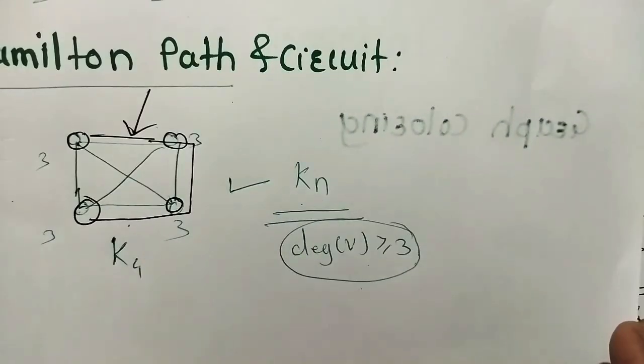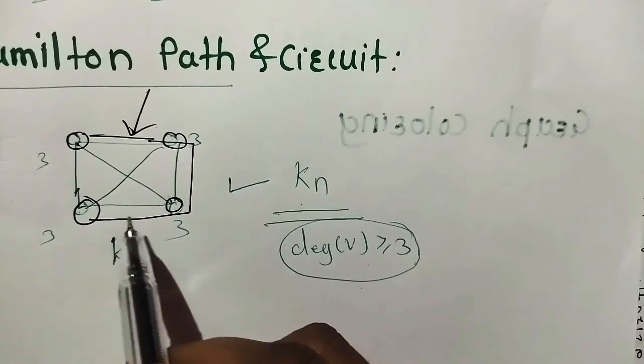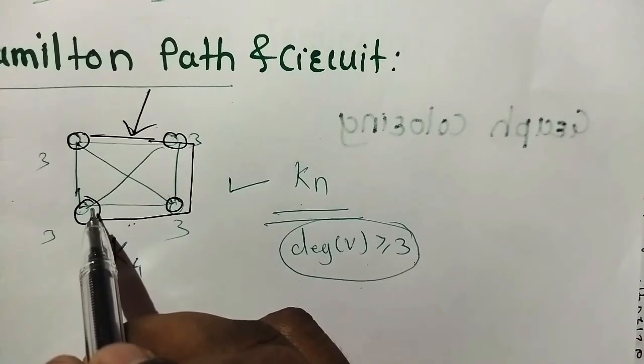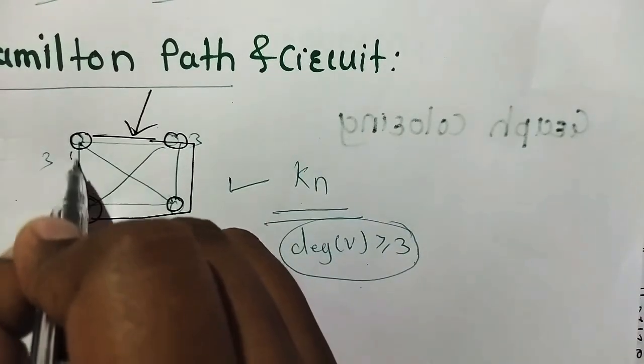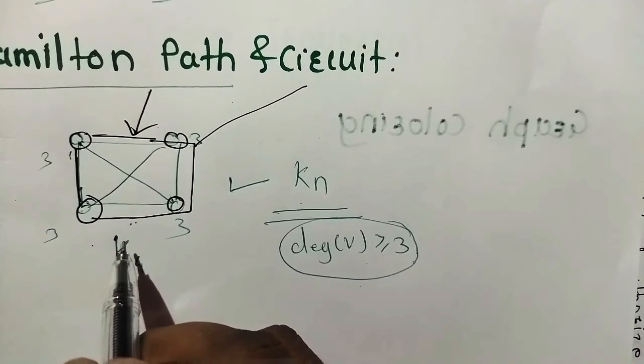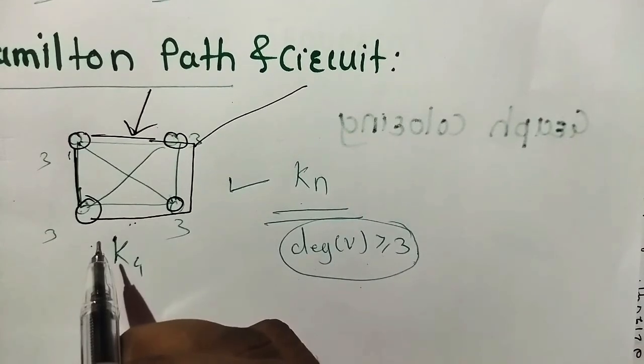Now for a circuit, a simple circuit in G passes through every vertex exactly once except the starting vertex. If it ends here, this is called a circuit, except for the starting vertex. This is a circuit without edge repetition.